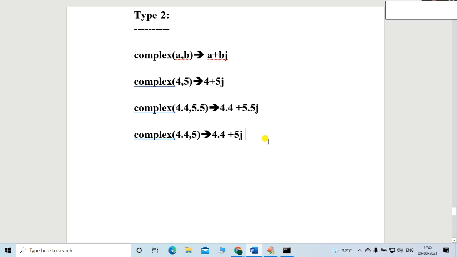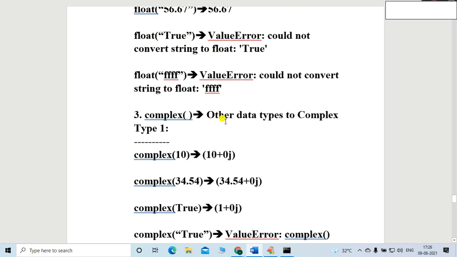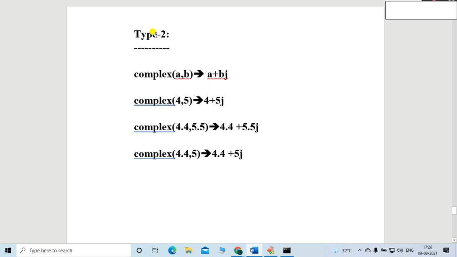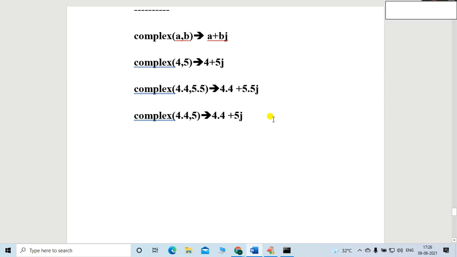So this is called form 2 or type 2. This is a type 2. This is a type 1. Why is it type 1? Because we are providing a single value. Here we are providing two values. What are the two values? Imaginary part and real part. A stands for real part, B stands for imaginary part, friends. So that is the case in this situation, right? So that is all about the complex. So the examples we covered here, right?